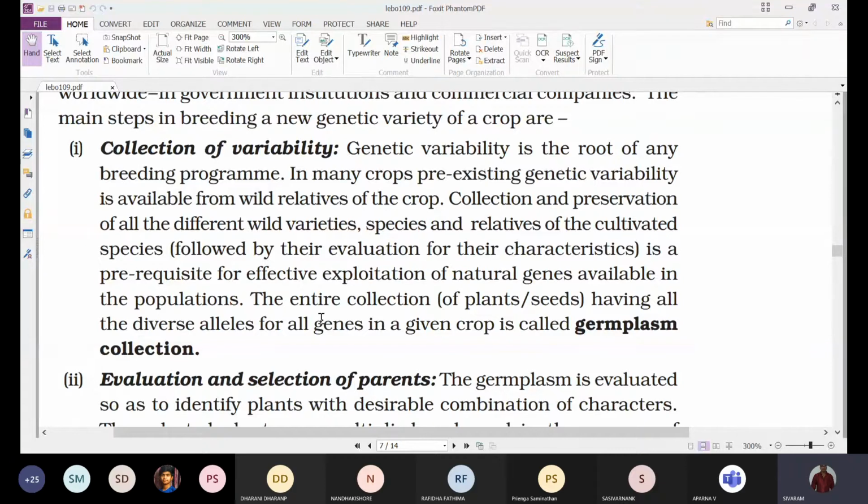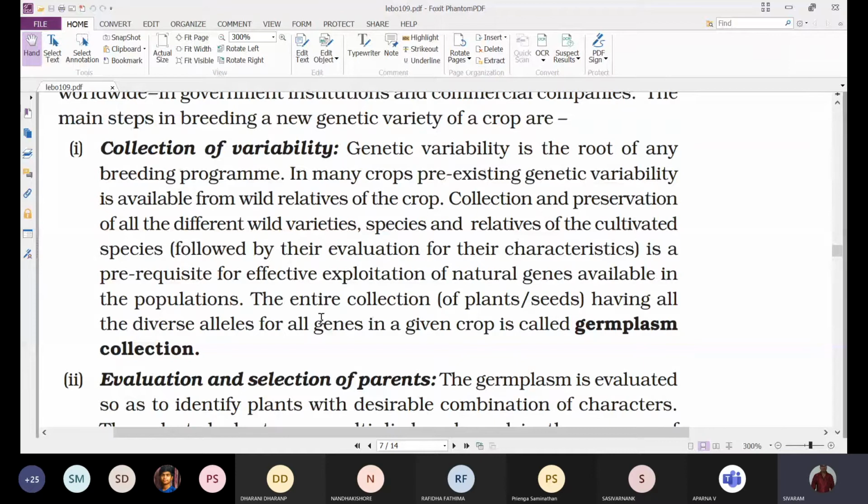So genetic variability is the root of any breeding program. They are able to exhibit those characters because of the presence of particular genes. The difference in those genes makes them exhibit different characters. That is why we call it genetic variability. The plants showing different genetic variability for a particular species, we have to collect.